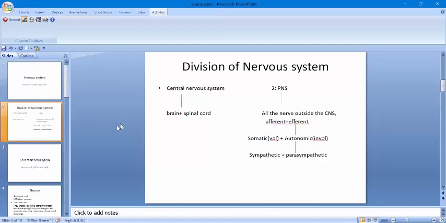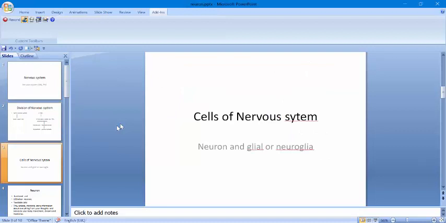Okay, now we will move towards the cells of the nervous system. Our nervous system as a whole, both divisions, contain two classes of cells: neurons and neuroglia. Neuroglia are also known as glial cells.